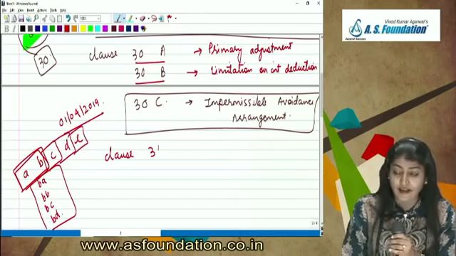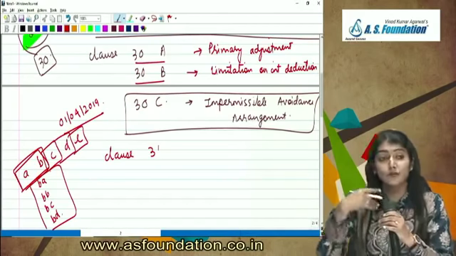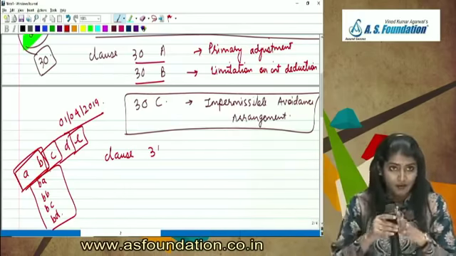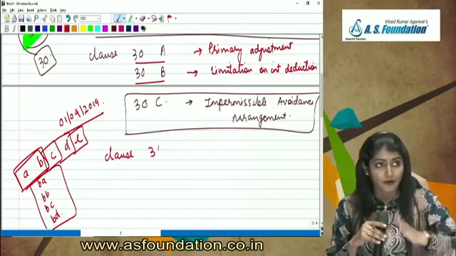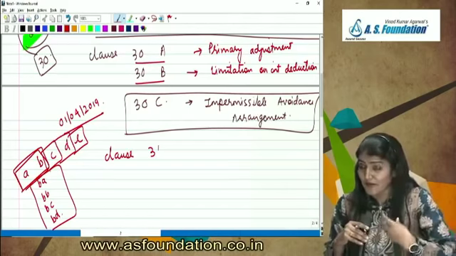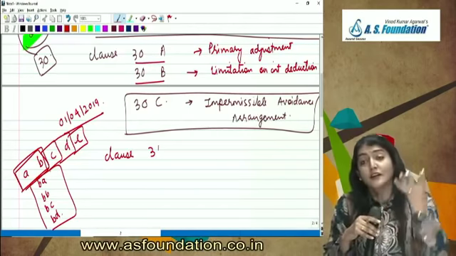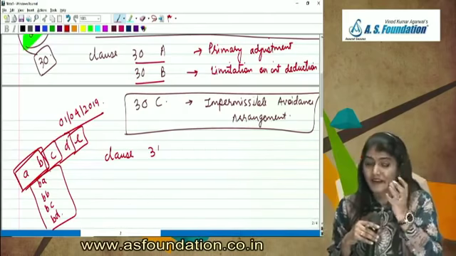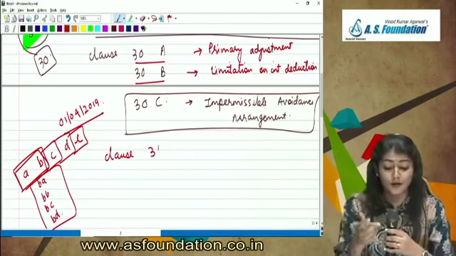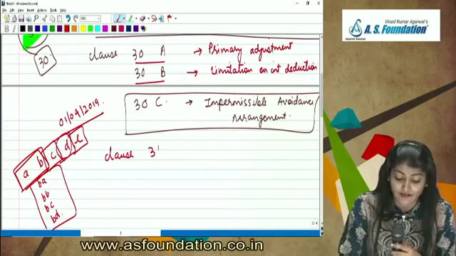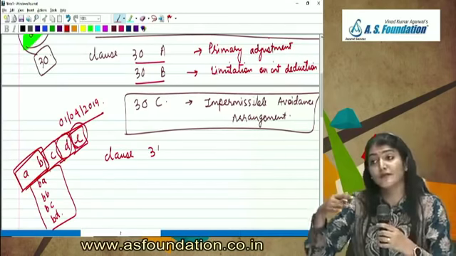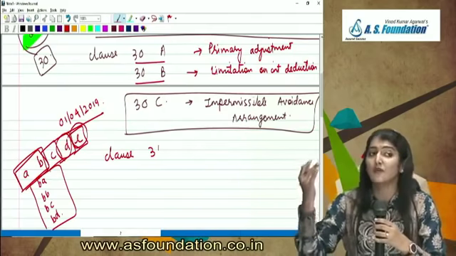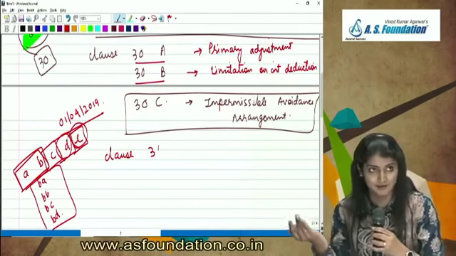31D, it says tell us the details of repayment of those loans which you had originally accepted in cash. Okay, during the previous year you have repaid a loan, but this loan which you repaid in the previous year, you had originally accepted in cash. So 31D, repayment of those loans which you had originally accepted in cash, and 31E, repayment of those loans which you had originally accepted by cheque or draft, which was not an account payee cheque or an account payee draft. Right? So